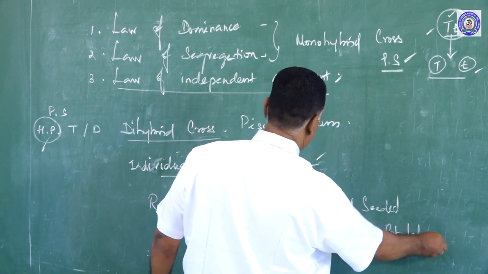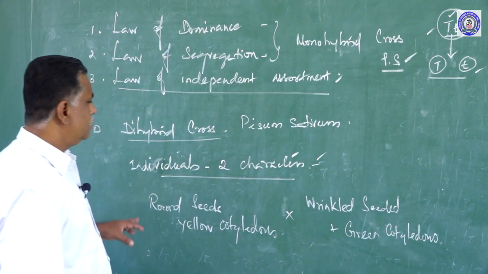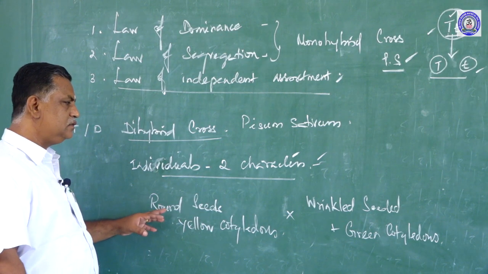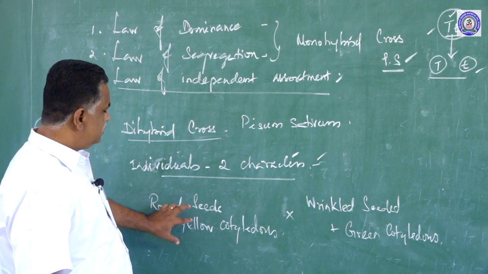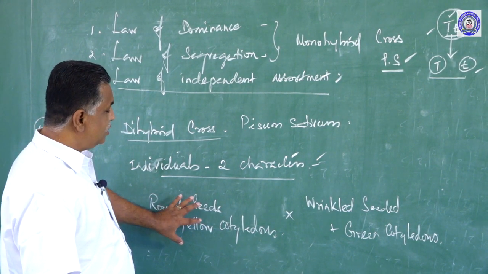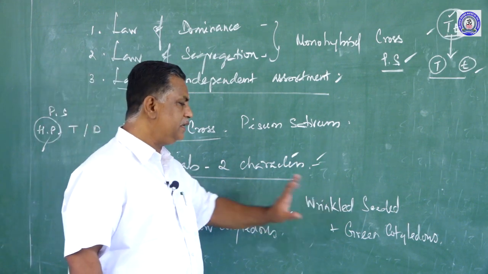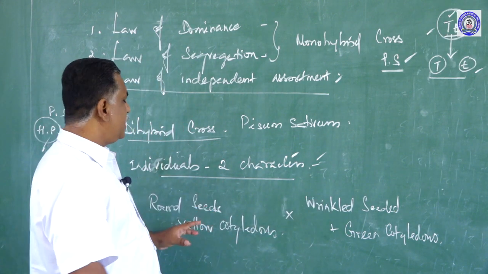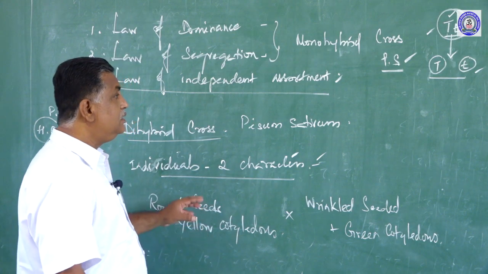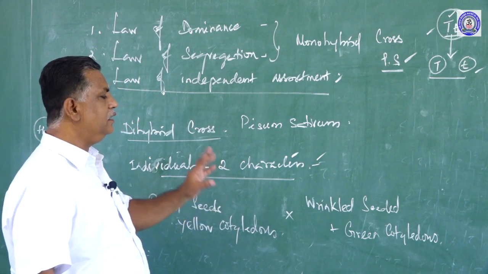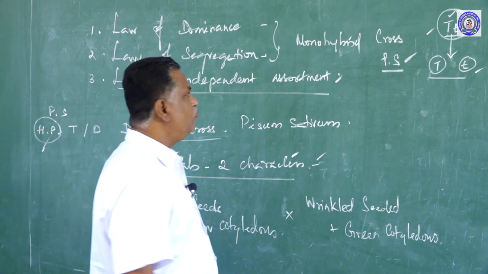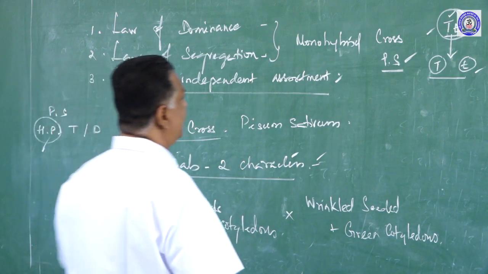Observe that these two are a pair of traits. Altogether we can say two characters, and these are controlled by alleles. He explained with the help of the cross like this.